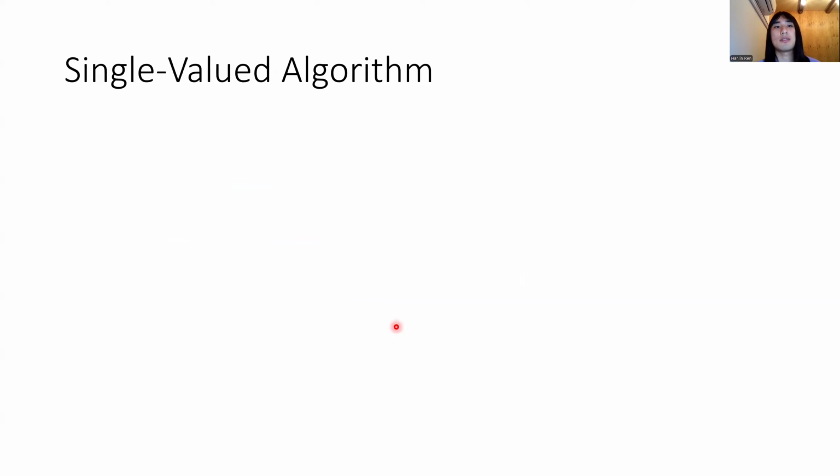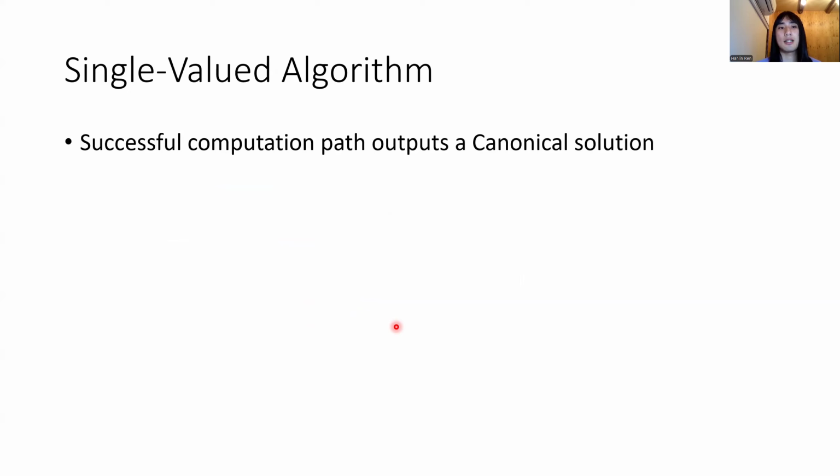Let me also comment on the notion of single-valued algorithm. Roughly speaking, we consider NP-type algorithms, algorithms that have a lot of computational paths. An algorithm is single-valued if every successful computational path outputs a canonical solution. So it means that two different computational paths, if both succeed, should output the same solution.